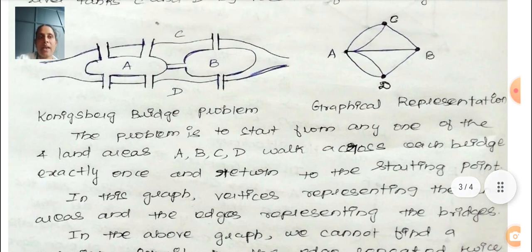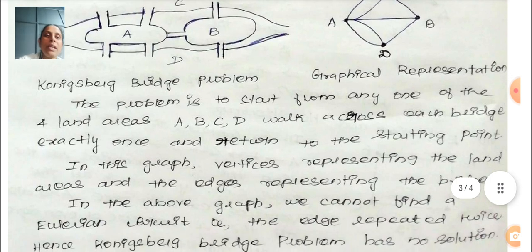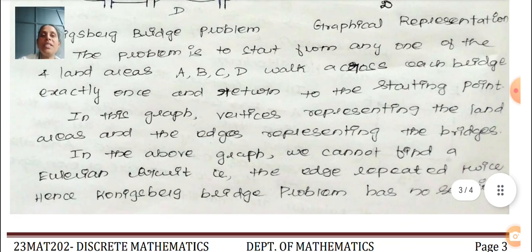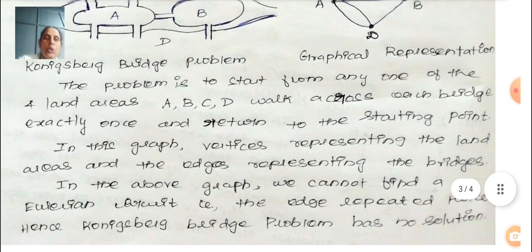Here see the graph, starting at A we move along the edges and vertices: A to C, C to B, next B to A, so A to D to B, there is no solution. So okay, in the above graph we cannot find an Euler circuit, as an edge is repeated twice, hence the Konigsberg bridge problem has no solution.